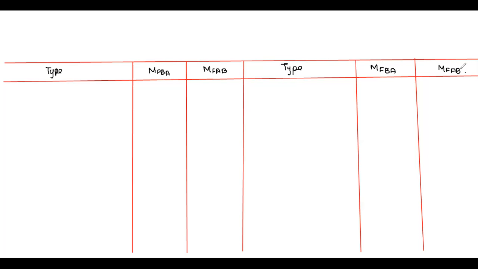So starting with the point load. When it is subjected to a point load at the center, then the fixed end moment will be minus WL by 8 and plus WL by 8.